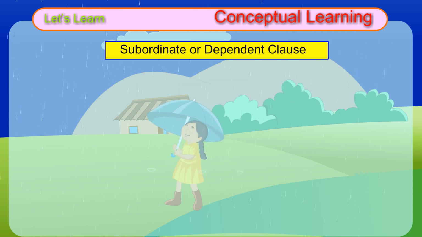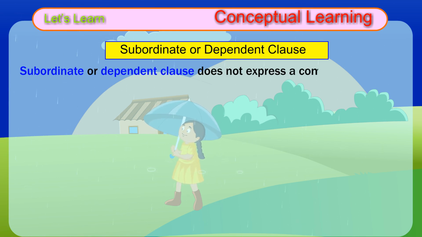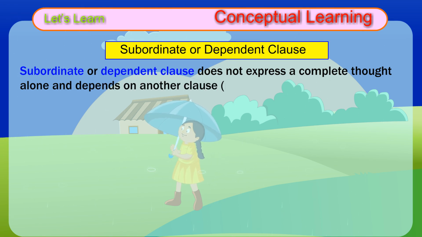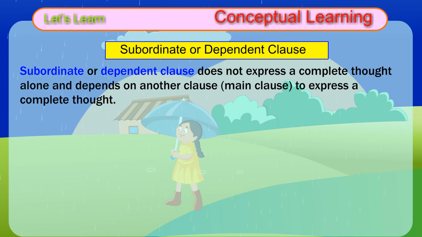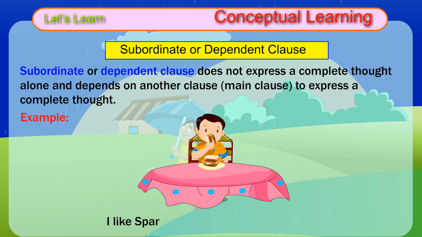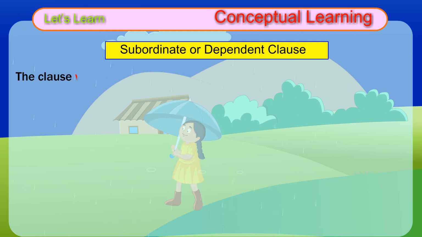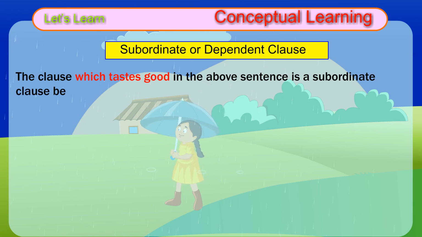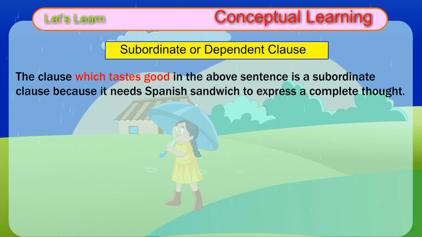Subordinate or dependent clause. A subordinate or dependent clause does not express a complete thought alone and depends on another clause, the main clause, to express a complete thought. Example, I like Spanish sandwich which tastes good. The clause which tastes good in the above sentence is a subordinate clause because it needs Spanish sandwich to express a complete thought. Examples, A.